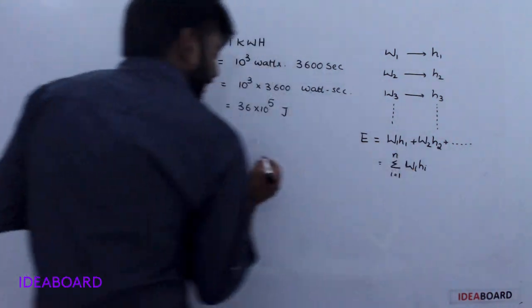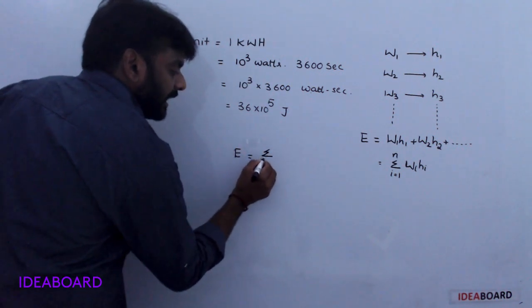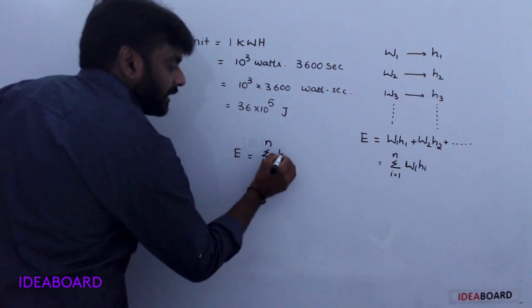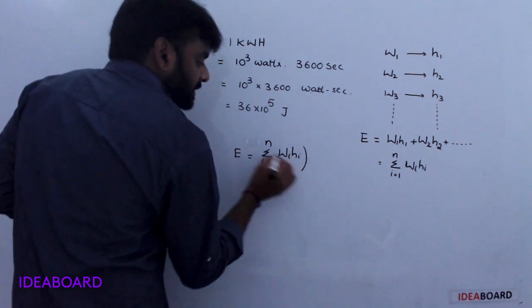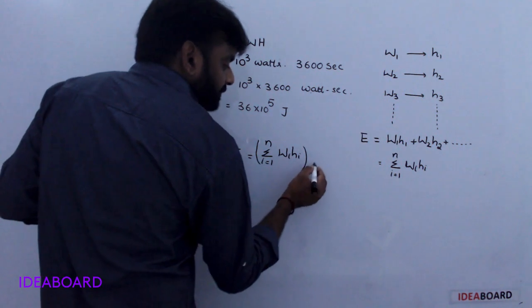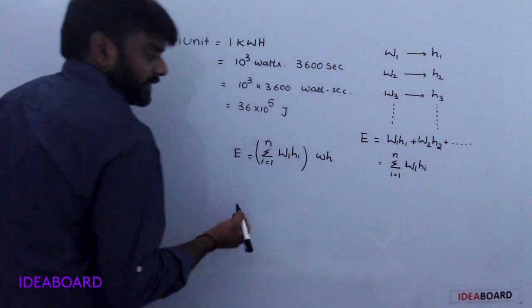So energy consumption is equal to sigma i equals 1 to n, W i H i. Units are watt hour.